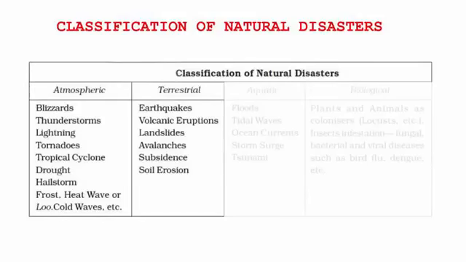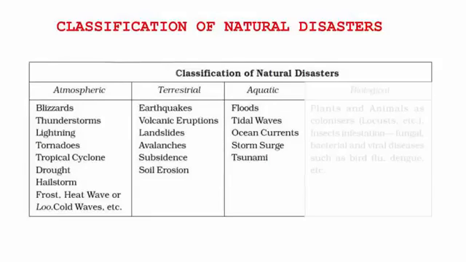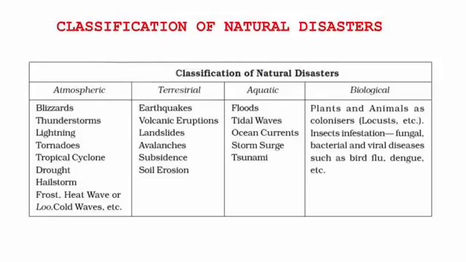The second one is the terrestrial types. The easy way to remember this is just remember God. All the things that fall under this category are done by God and there is no control whatsoever. And the third type is the aquatic. By the name itself you can figure out it's related to water. So the disasters caused by floods, tidal waves, currents, storms, everything falls under aquatic types. And the last one is of biological types. So any kind of epidemic, flu, or anything of a medical sort which is spread in a place falls under the biological category of disasters.